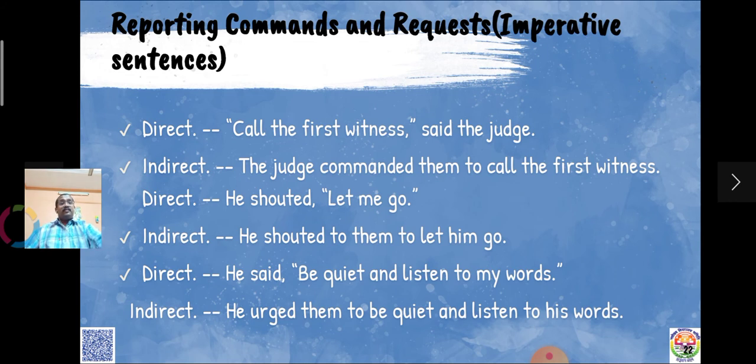"Call the first witness," said the judge. The judge commanded them to call the first witness. He shouted, "Let me go." He shouted to them to let him go. That means to allow him to go. That's the meaning. He said, "Be quiet and listen to my words." He urged them to be quiet and listen to his words.